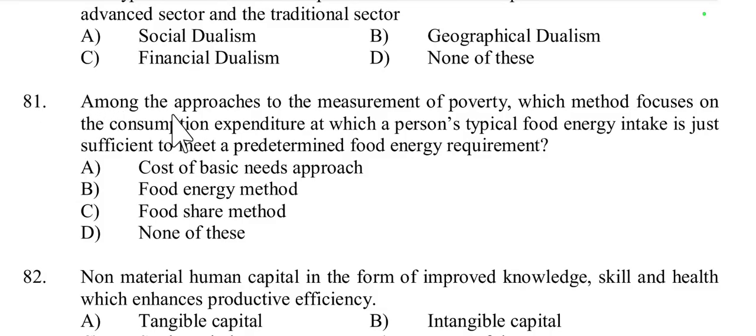Today's first question, question number 81. Among the approaches to the measurement of poverty, which method focuses on the consumption expenditure at which a person's typical food energy intake is just sufficient to meet a predetermined food energy requirement? Cost of basic needs approach, food energy method, food share method, or none? It is called the food energy method. Option B, food energy method, because the food energy intake method identifies the poverty line based on the minimum calorie requirement, linking it directly to consumption expenditure.